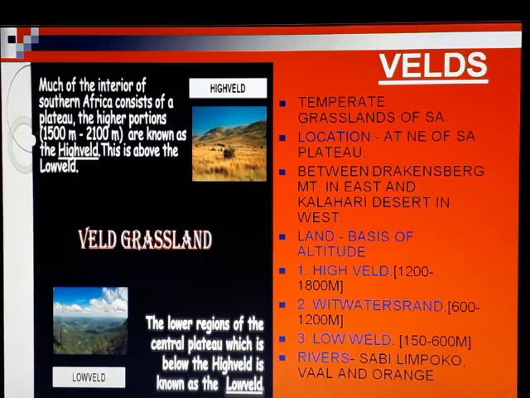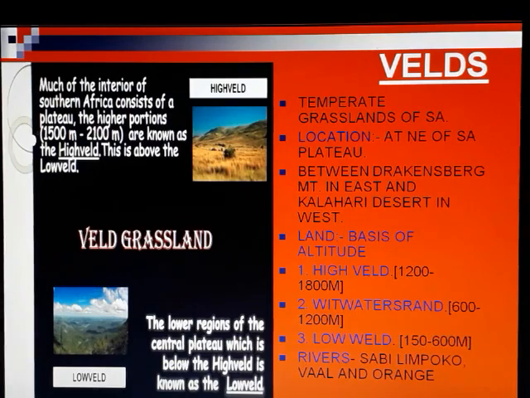In some cases, it's actually 1200 to 2100 approximately. Witwatersrand is 600 to 1200 meters, and low Veld is basically 150 to 600 meters. Okay, the important rivers in the Veld region are Sabi, Limpopo, Vaal, and Orange.